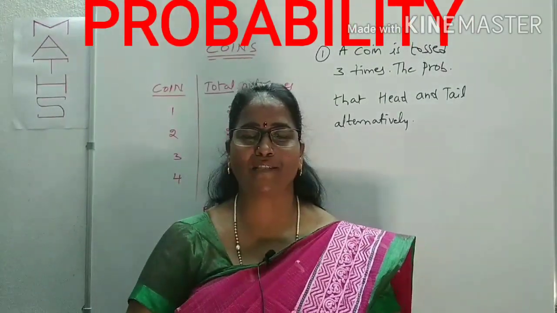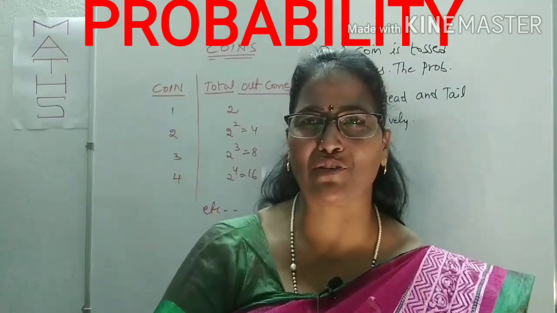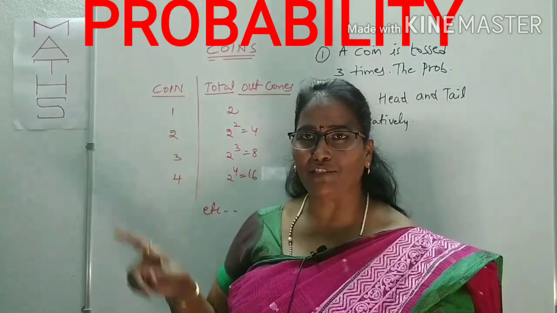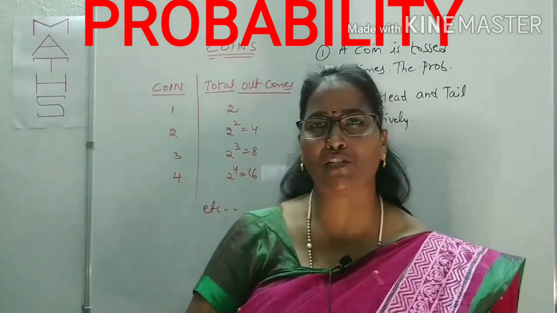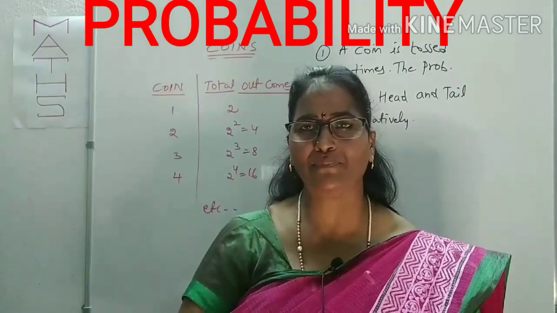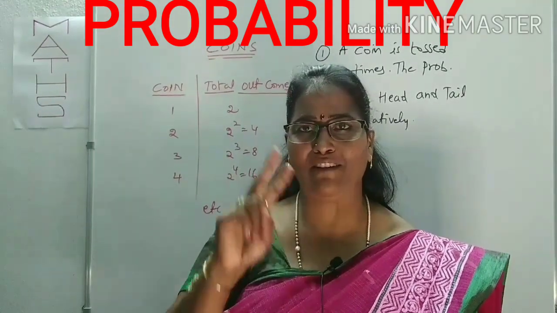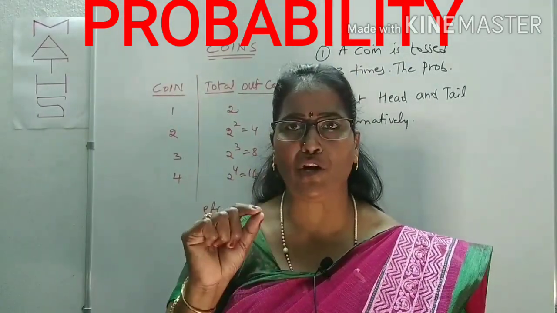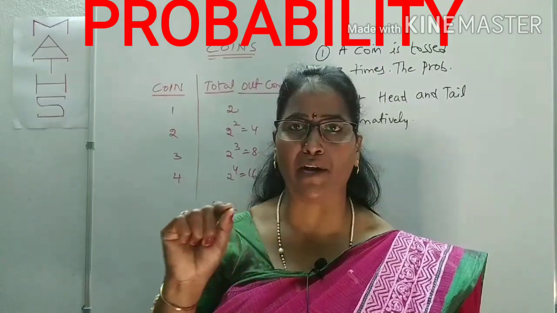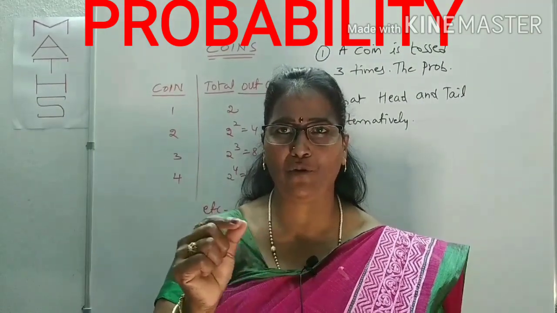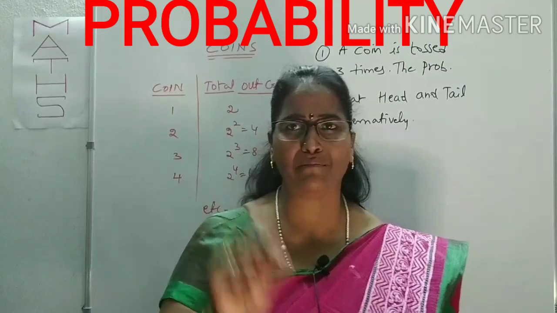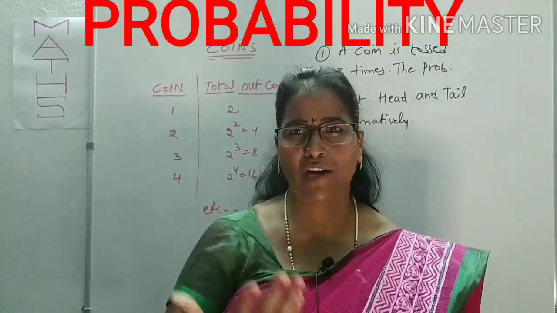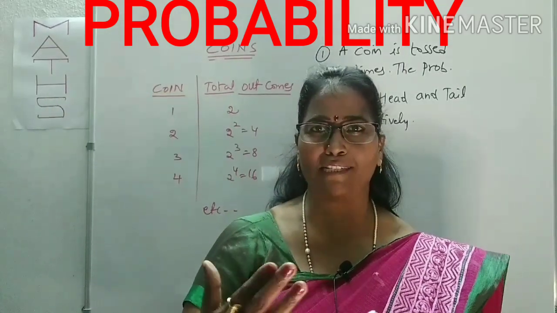Come to the coins. For coins, what is the main focus you have to know first? When one coin is tossed, what are the possible events? Head and tail. There will be 2 possible events. Fair coins are also known as unbiased coins. We will mention particularly fair coin or unbiased coin. If we mention that, it means it contains one side head, another side tail. General other coins are also like gold coin, silver coin, like that.